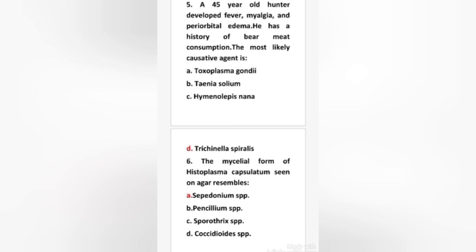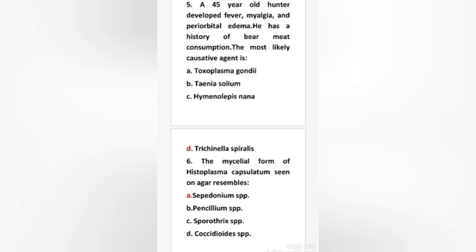Next question. The mycelial form of Histoplasma capsulatum seen on agar resembles Cepedonium species, Penicillium species, Sporothrix species, Coccidioides species. Here the right answer is option A, Cepedonium species.